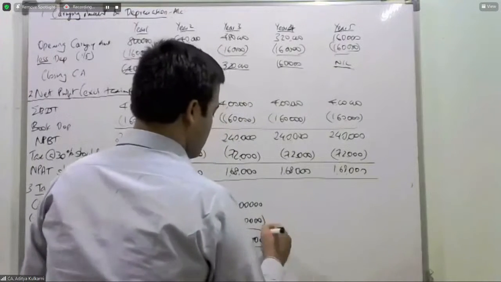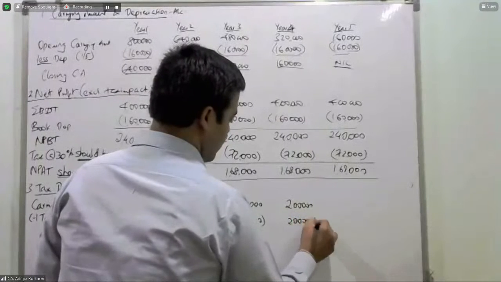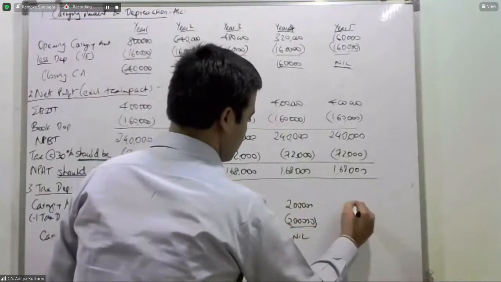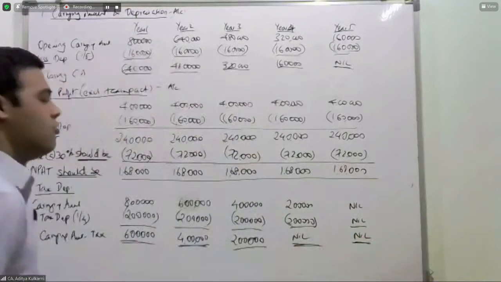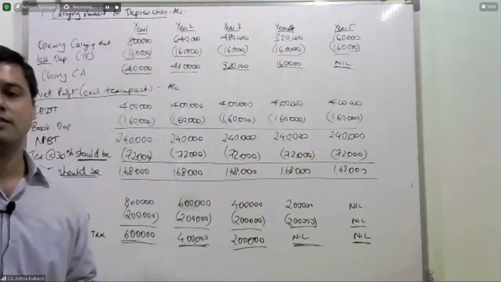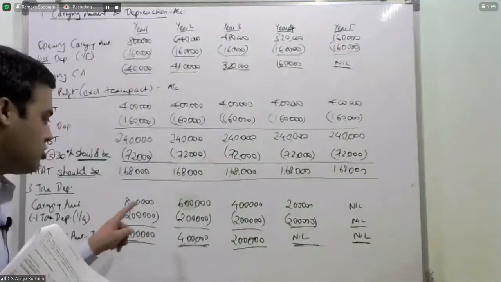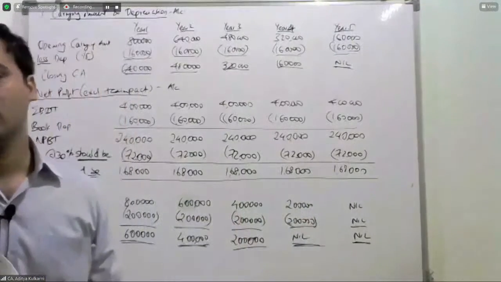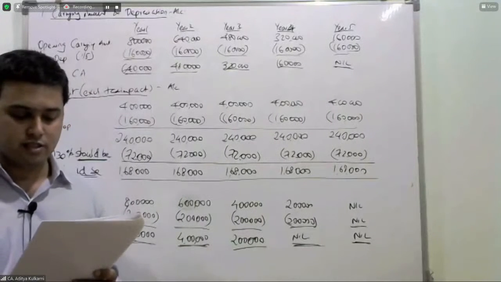Now, depreciation for the 4th year is 2 lakhs. This is 0. So 0, 0, 0 in the last year. I hope you have understood the tax depreciation also. Each year, 2 lakh rupees will be your depreciation.